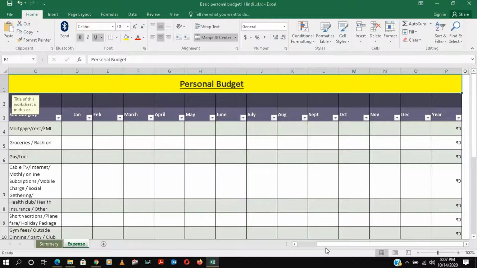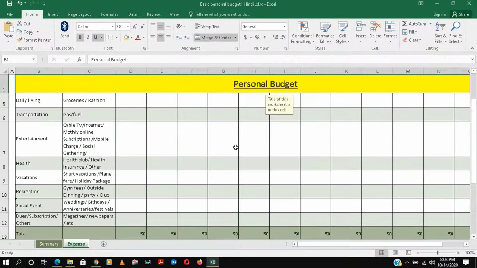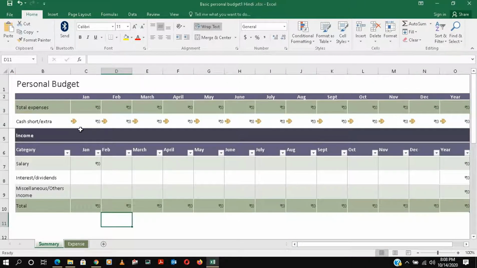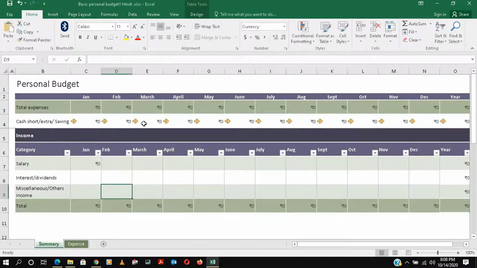Okay, so we'll explain how the budget will be. The budget is basically our income and our expenses, and based on that, our savings. So I try to give you all the things here on how it will be. In the summary, you will get what your savings are. We will cash out the extra and put it here as savings. And we will put our total expenses month-wise, and our salary and all, here.